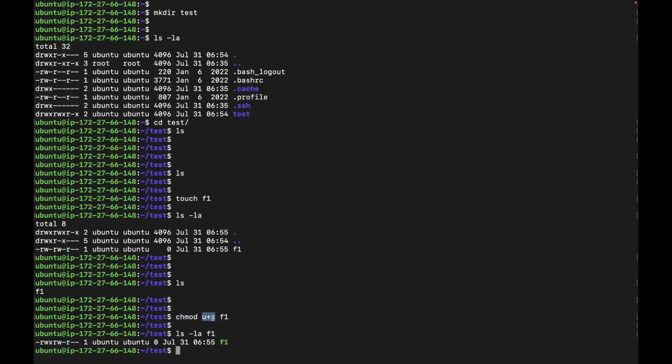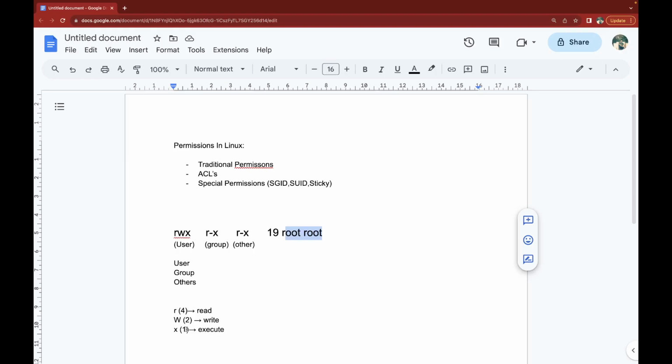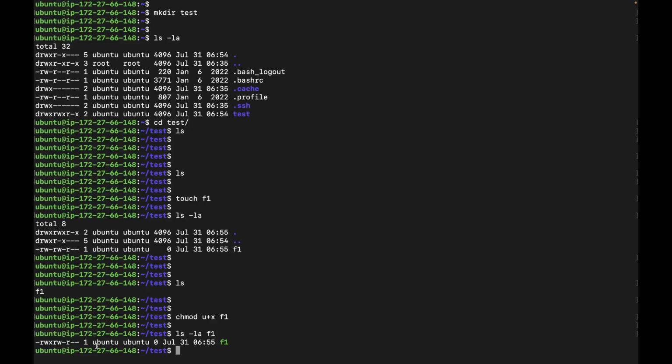With the help of the chmod command, we can make changes in the permissions. Here I used the symbol x for execute, but if I want to achieve the same thing with octal values, for execute I have 1, for write I have 2, and for read I have 4. Here you can see at other level I don't have write or execute permission, so I want to add, let us suppose, execute permission.